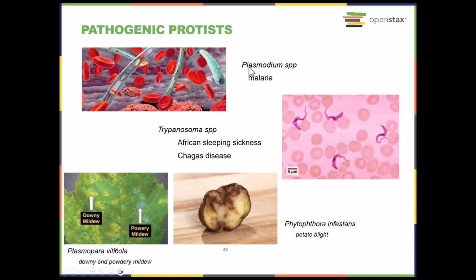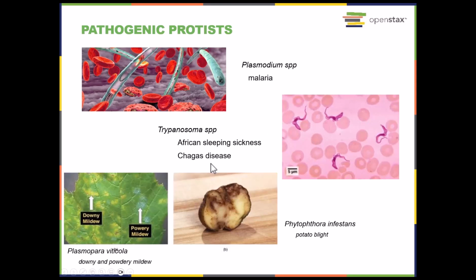This Plasmodium, it's italicized, so that means it's a genus name. And when you see this spp., it means that there's a variety of different species that can cause malaria. Rather than list them or identify them as individual species, we'll just say it's several different Plasmodium species, and that's how we'll do it. Trypanosoma, several different species can cause African sleeping sickness and Chagas disease.